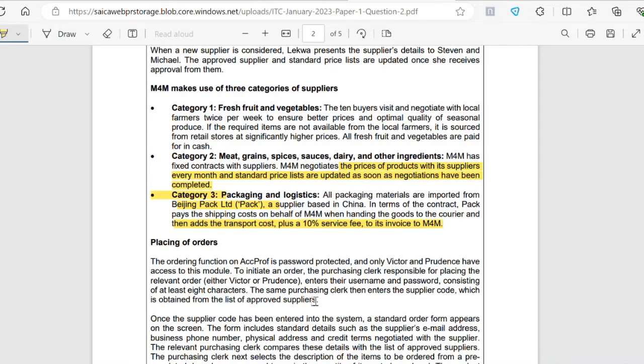Then there's also the 10% service fee. There's a risk now that the 10% service fee will not be recorded or calculated accurately, because if we don't have the transport cost amount, then the 10% service fee is going to be incorrect, because the 10% service fee is charged on the whole invoice, right? So the transport cost as well as the goods that M4M has purchased from this foreign supplier. So there's a risk that the 10% service fee will be incorrectly calculated on the invoice amount. So that would affect valuation, that would affect accuracy as well as allocation.